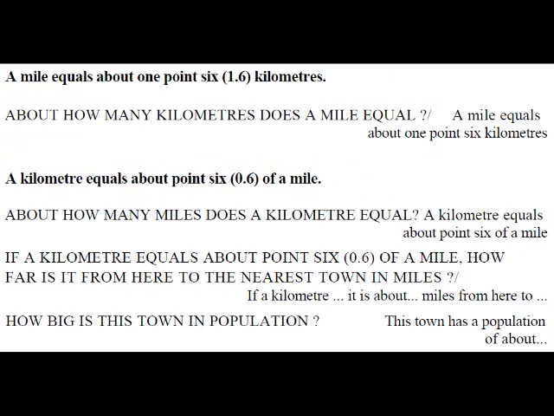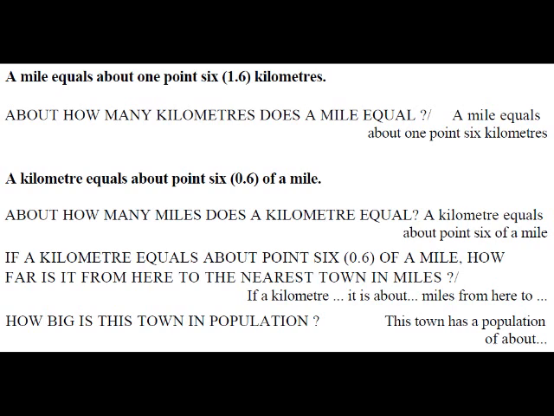A mile equals about 1.6 kilometres. About how many kilometres does a mile equal? A mile equals about 1.6 kilometres. A kilometre equals about 0.6 of a mile. About how many miles does a kilometre equal? A kilometre equals about 0.6 of a mile.